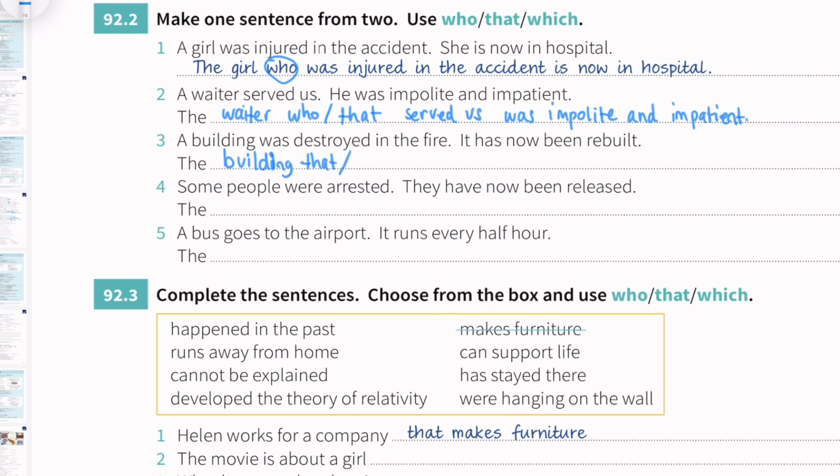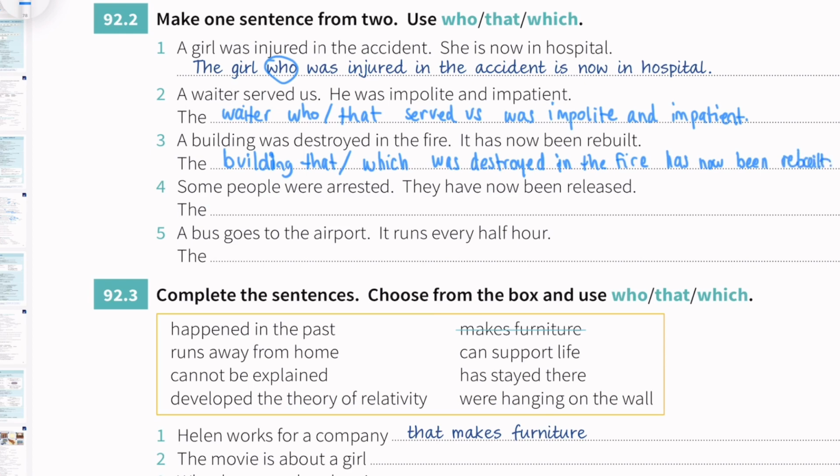We can use which as well, because the building is a thing. The building that or which was destroyed. Destroyed where? In the fire. And then we just add has now been rebuilt.